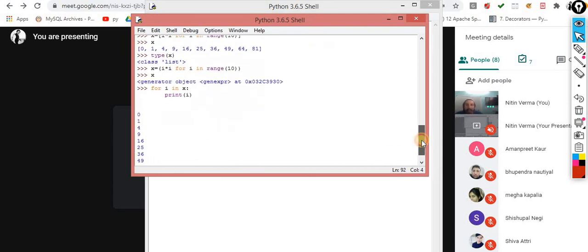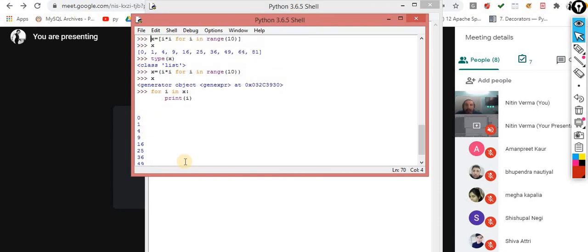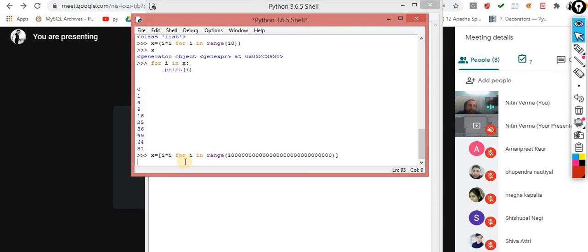The output is exactly the same in the case of the list and in the case of the generator. Now you will ask me, sir, what is the difference between these two? Now observe the scenario. I am performing the same code with the help of the list comprehension, but the values are very high. So when I press enter, it will keep on waiting. After some time it will say memory out of range error.